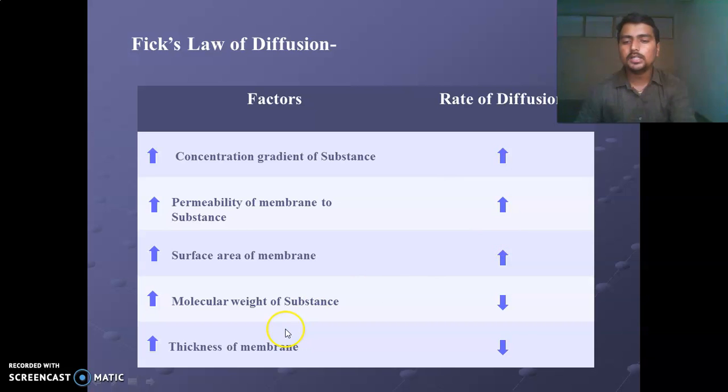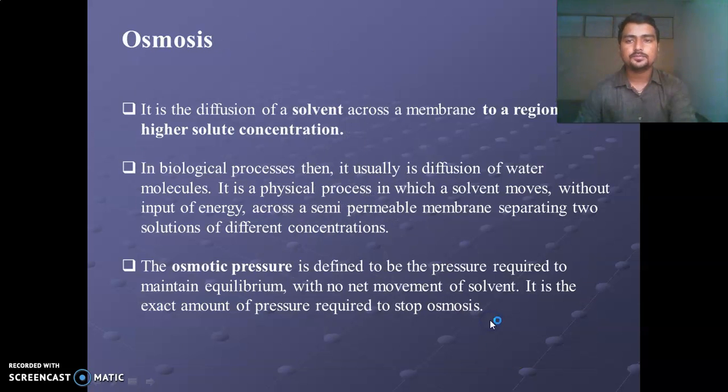And in another way, a higher molecular weight of the substance and a higher thickness of the membrane are inversely proportional to the net rate of diffusion of that particular substance.